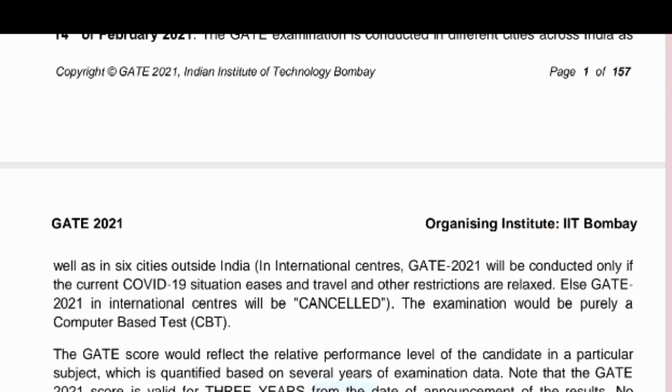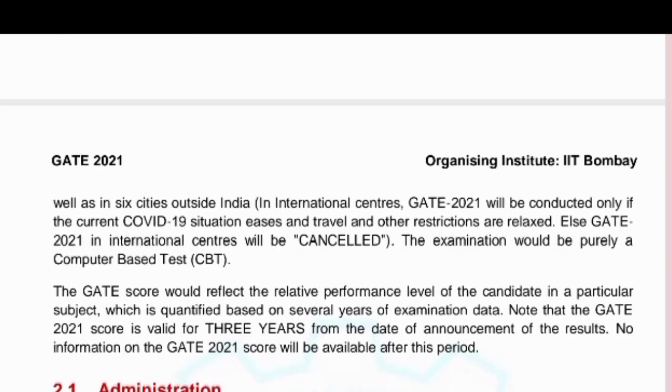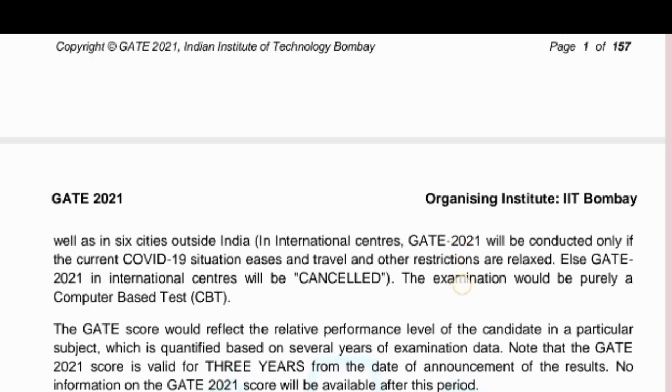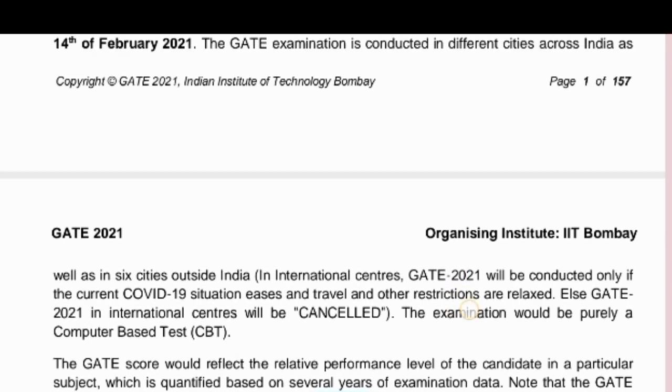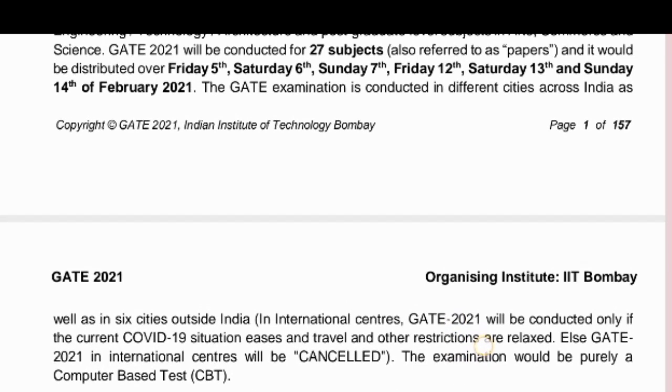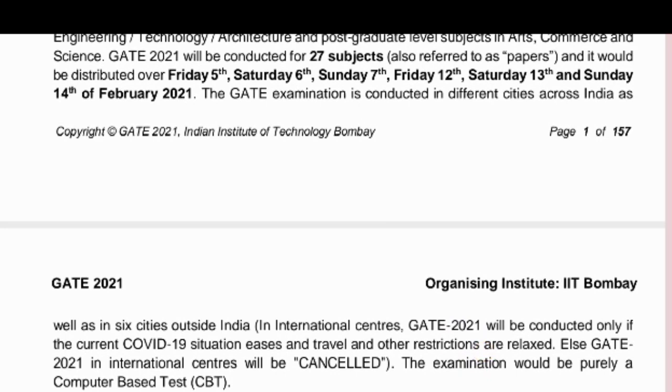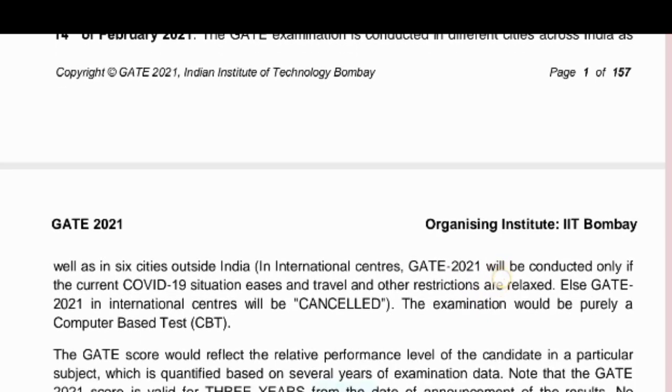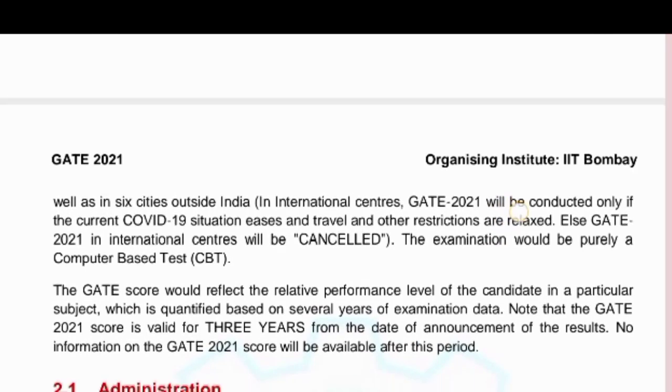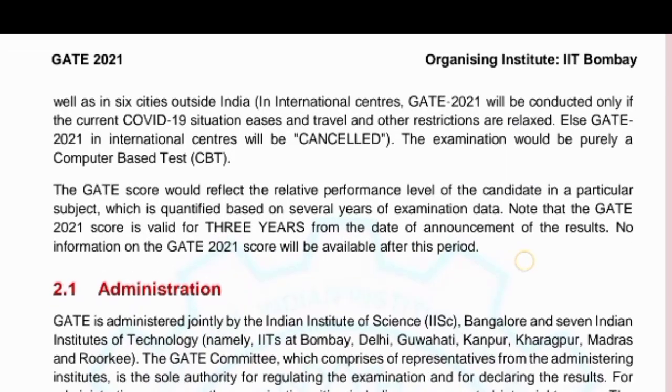And the third thing is that third year students are also eligible. These are the 3 main things that have been changed. Please keep in mind the 3 points. I will once again explain that. First, 27 papers have been introduced, before it was 25 papers. Second, examinations were conducted on Saturday and Sunday, but from 2021 onwards Friday has been included. And next, third year students are also eligible. These are the 3 main things you need to keep in mind.